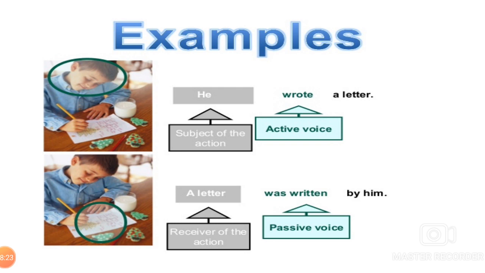He wrote a letter. In passive voice, we have to use the V3 form. He wrote a letter. He is the subject of the action. Wrote is active voice. A letter was written by him. In this sentence, a letter is the receiver of the action. Was written, passive voice.